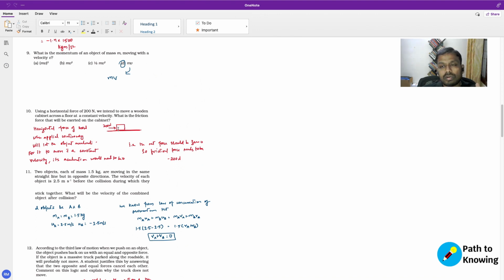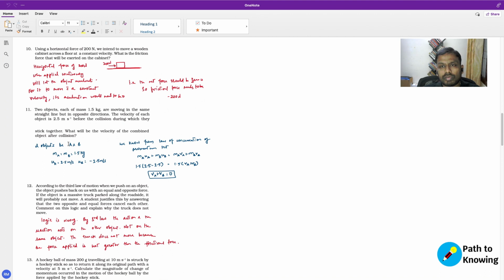So for the net unbalanced force to be zero, your frictional force should completely balance out the horizontal force that has been applied here. So the friction should actually be minus 200 newtons. Only then your net unbalanced force becomes zero, so that your object doesn't accelerate, but moves with the constant velocity.